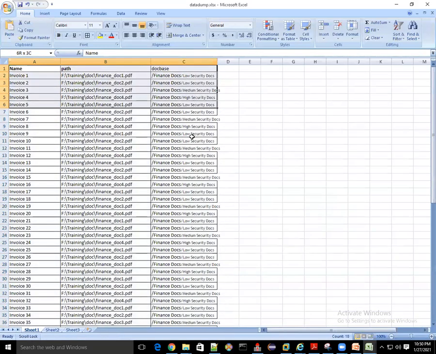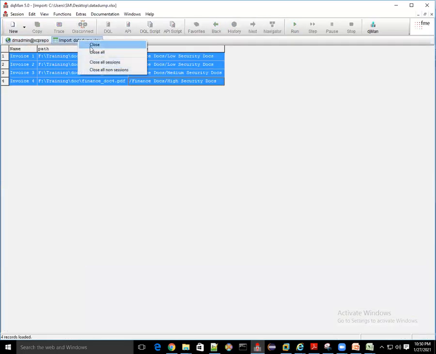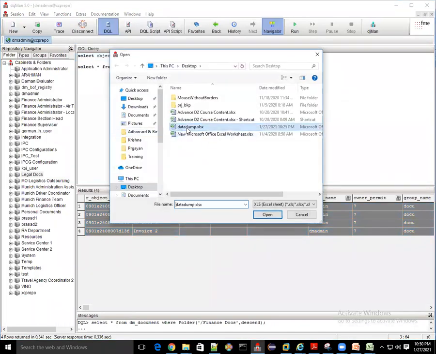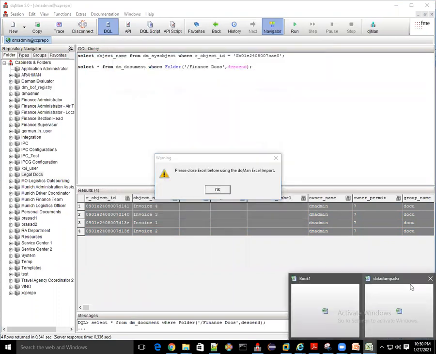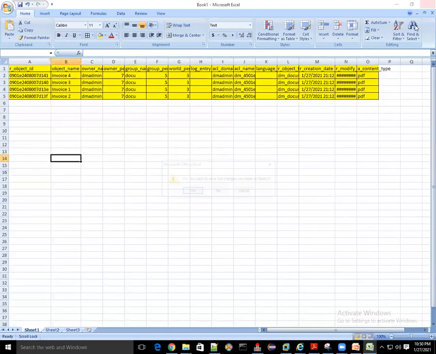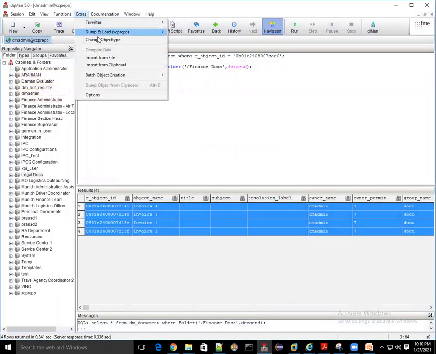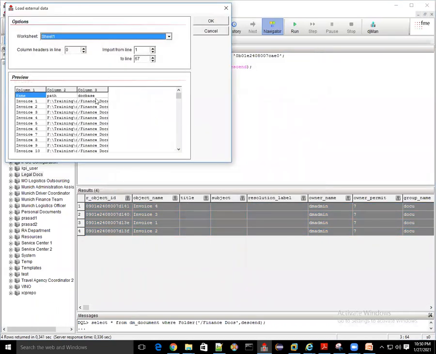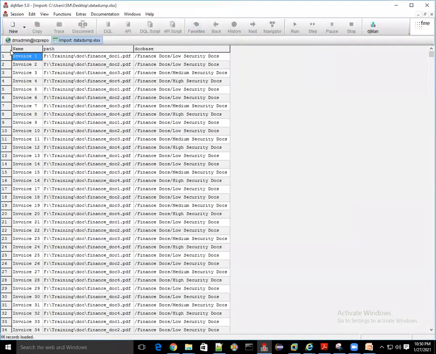Again, what we need to do is go here, close this, go to Extras, import from data dump, click on this. Sorry, let me close the Excel. Yes, save. Go to Extras, import file, data dump, click OK.